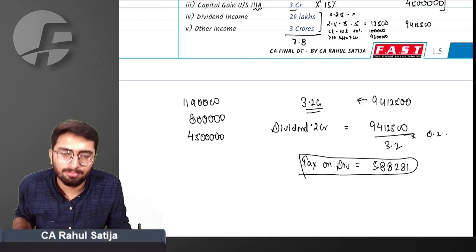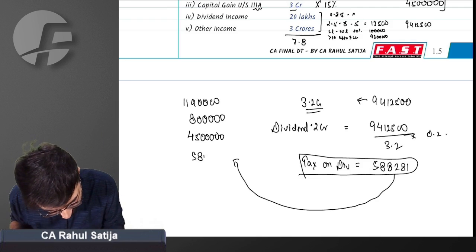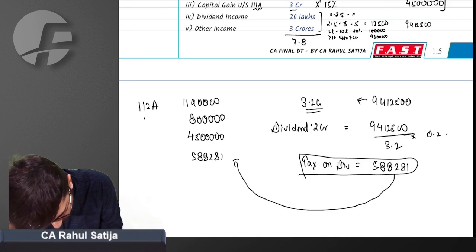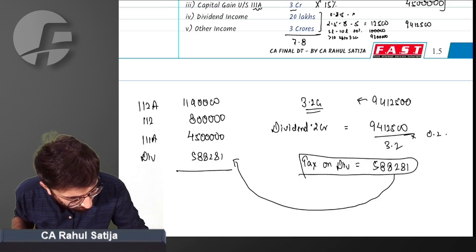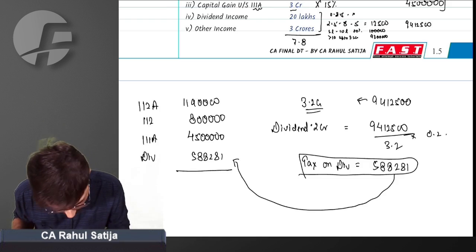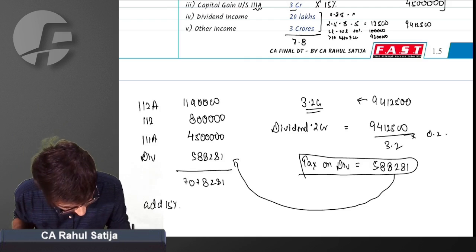This is the tax on dividend. This dividend will be taxed at 15%, 588,281. After adding these three incomes, whatever tax is calculated, we add 15% to it.